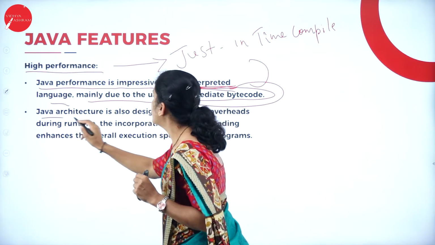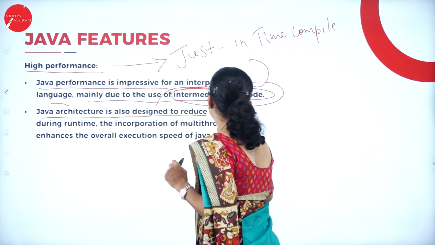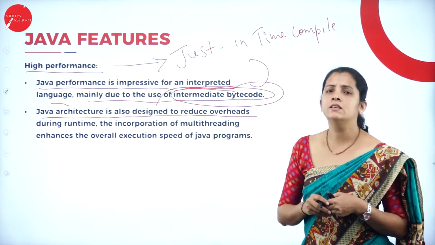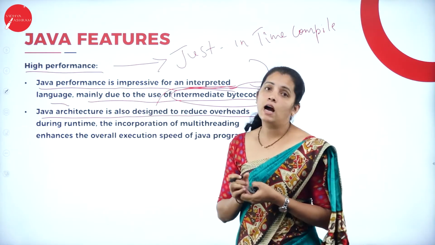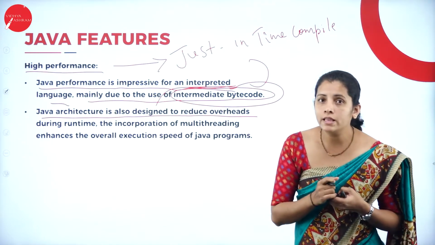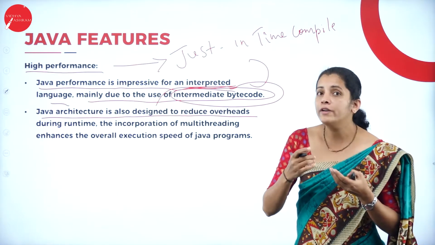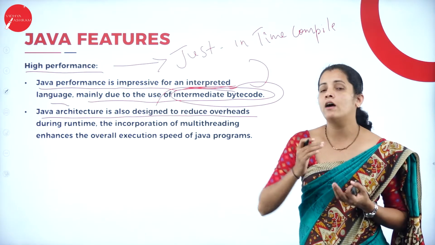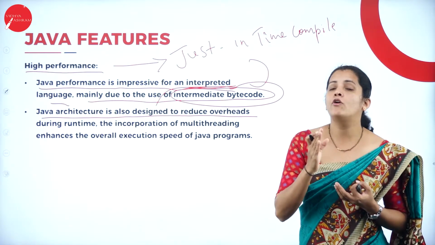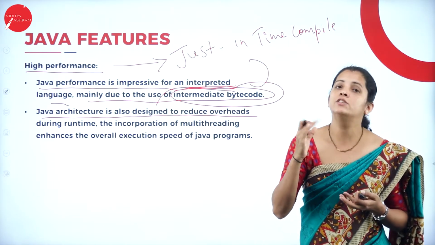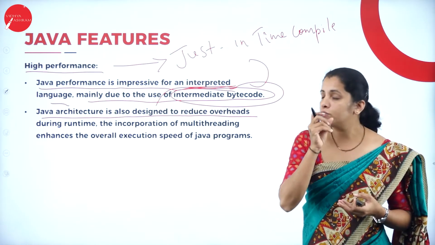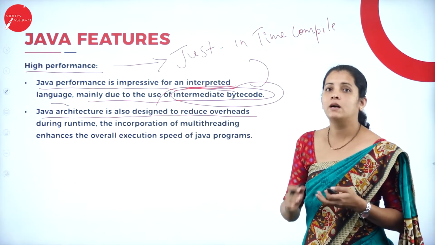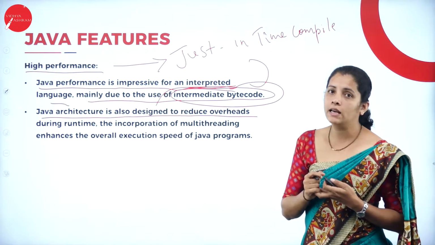And Java architecture is also designed to reduce the overhead during runtime. That means Java architecture is designed in such a way that you can modify your program during runtime. That means Java is responsible for adopting the changes during runtime. Because of that, Java gives high performance compared to other programming languages.